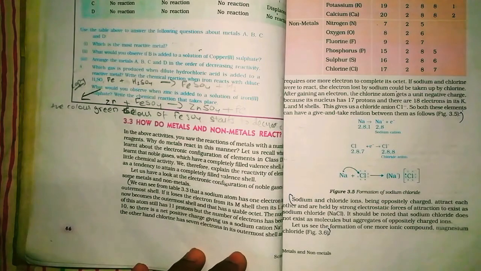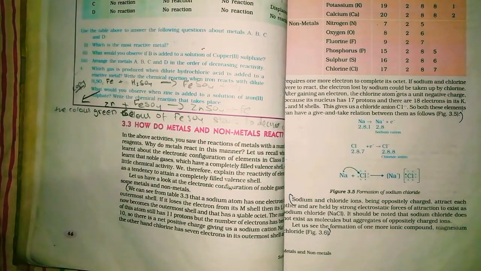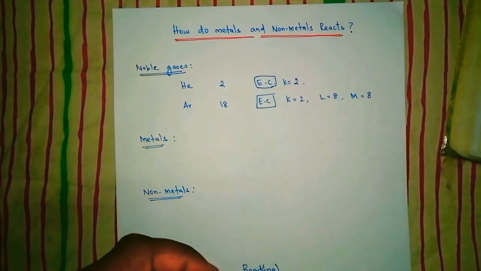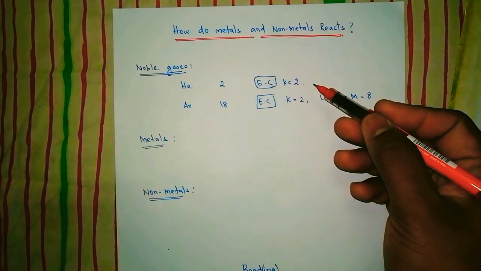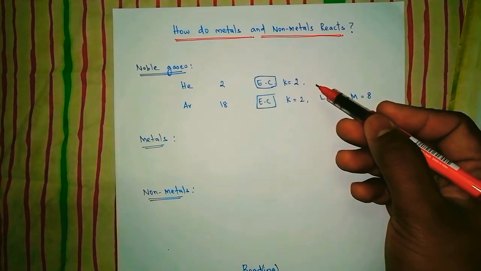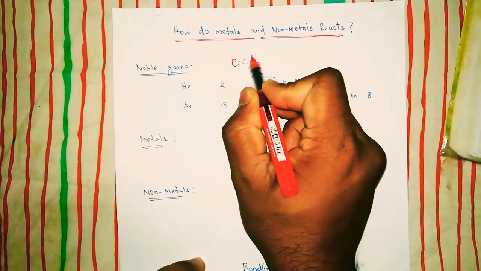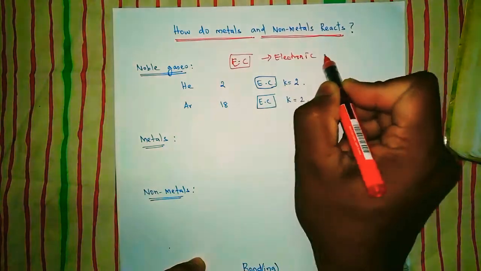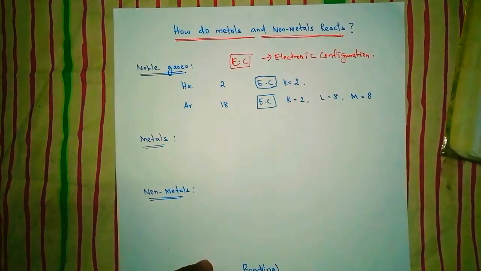If you look at noble gases, they have a goal. That means they have the last shell completely filled. This is what we learned in the 9th standard. You all know electronic configuration, am I right? What is electronic configuration? Electronic configuration is the arrangement of electrons in the shells.